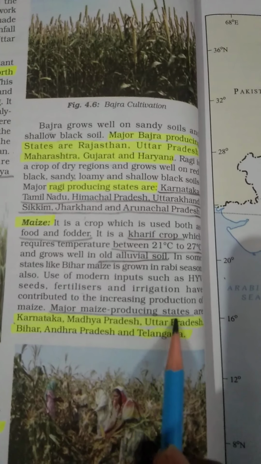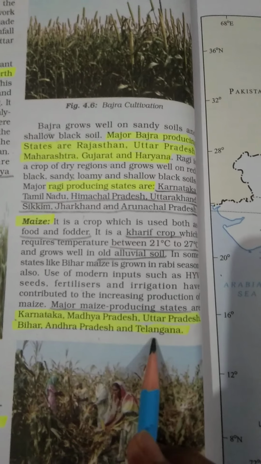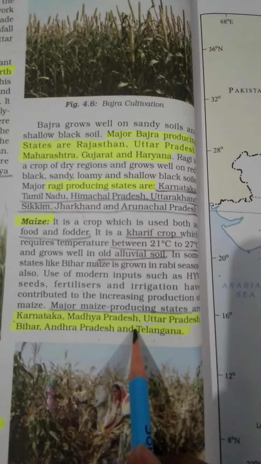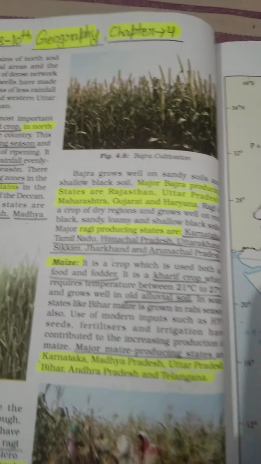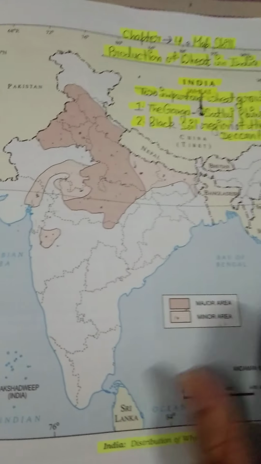Major maize producing states are Karnataka, Madhya Pradesh, Uttar Pradesh, Bihar, Andhra Pradesh, and Telangana. So these are major maize producing states. Okay, this map we have discussed. We have discussed the production of wheat in our India.